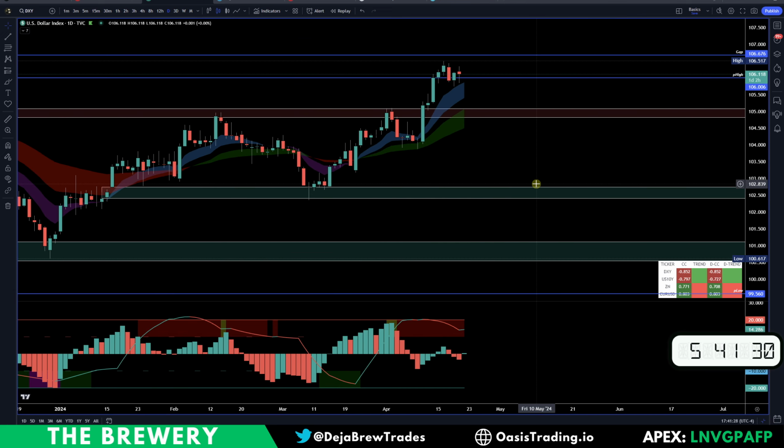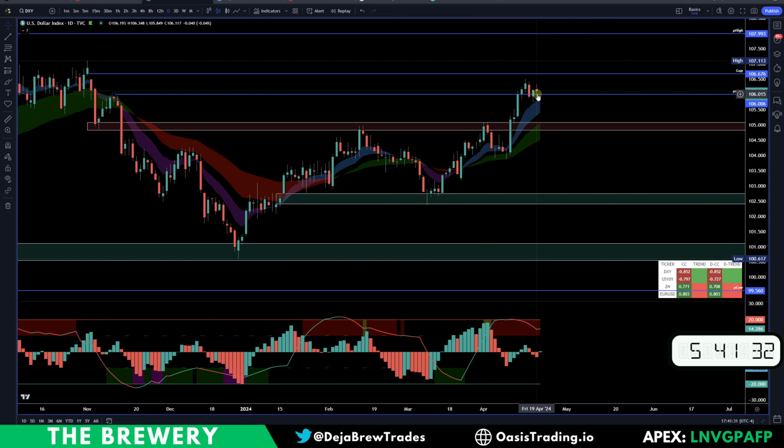Let's go ahead and finish up with the dollar here. So holding on to that high around 106 even. If it holds 106 even, look for that gap around 106.67. That is the major bullish target there. Bullish for the dollar, bearish for ES, of course. If we do start staying below 106, keep an eye on that 105, not just the whole number, but the highs here. You can see those 2 previous highs being protected, so keep an eye on that pullback.